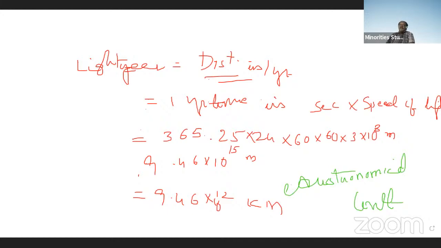What is one astronomical unit? It is the distance traveled by light in 1 year. Whatever distance it can cover in 1 year is known as a light year. It is used for measuring the distance between objects in the universe.